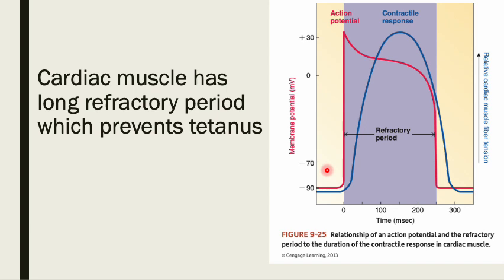Tetanus is when there is another action potential or another contraction even though there is an ongoing contraction. With this very long refractory period, the heart will beat in a strict interval, and this prevents the heart from undergoing tetanus.